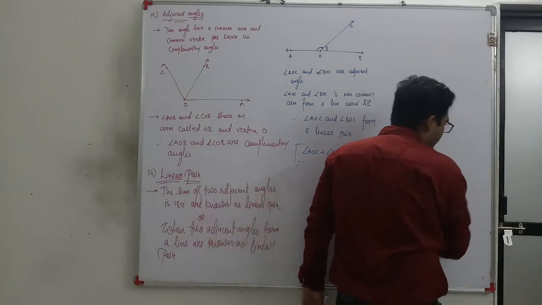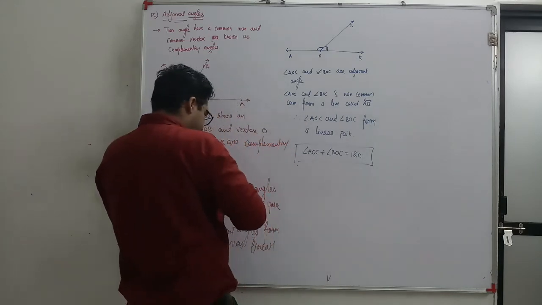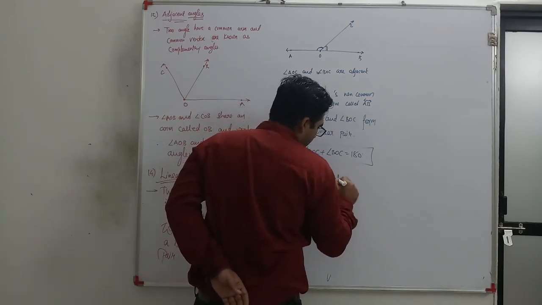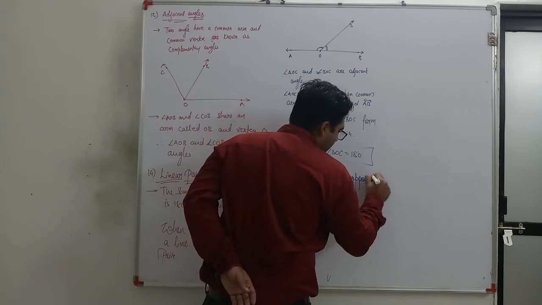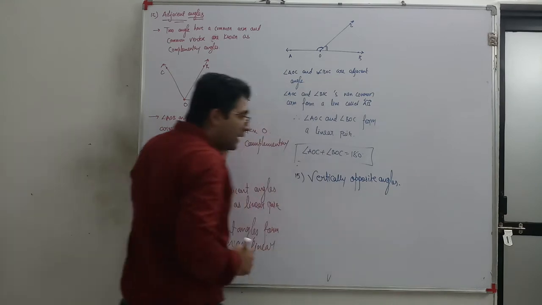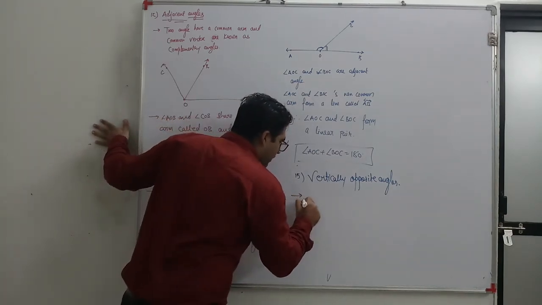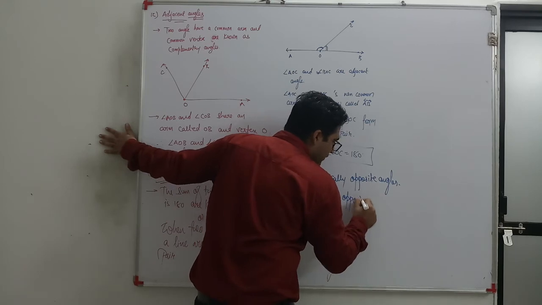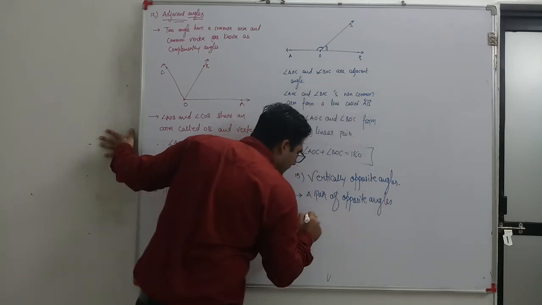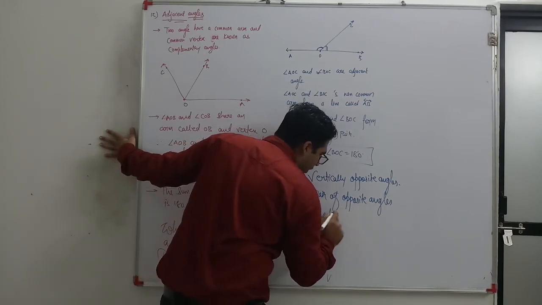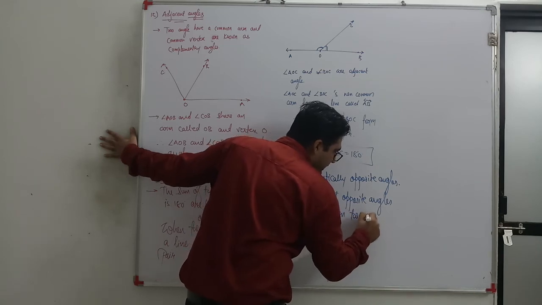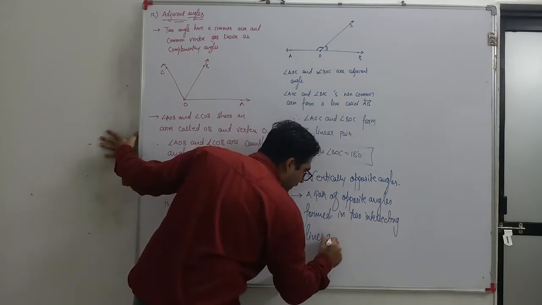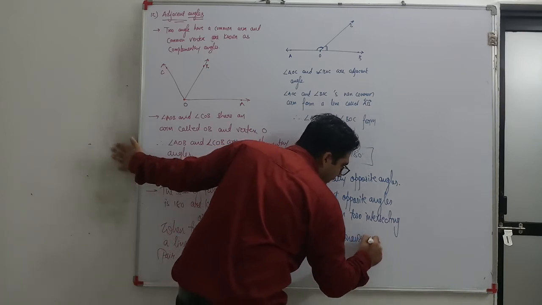It is also one of the most important properties, topic number 15. In vertically opposite angles, the definition is: a pair of opposite angles formed by two intersecting lines are known as vertically opposite angles.